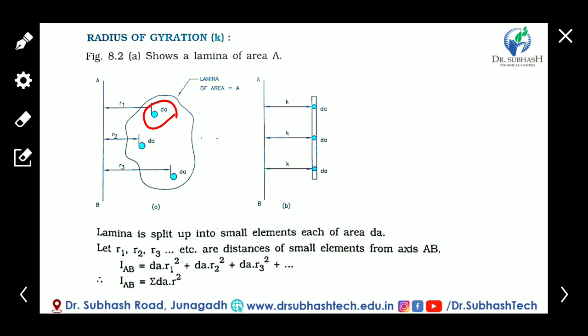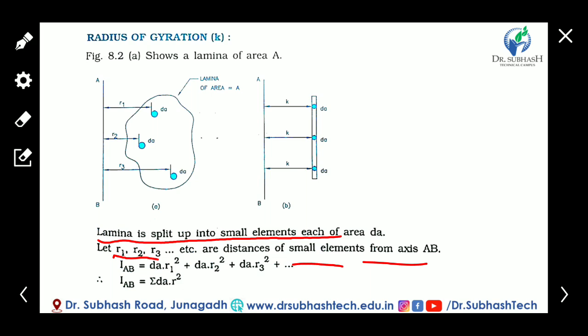Here the area is converted into small elements of the same area dA, but the elements are at different distances from the AB axis. So consider the lamina split up into small elements, each having the same area dA, and the distances r1, r2, r3 of the small elements from the AB axis.